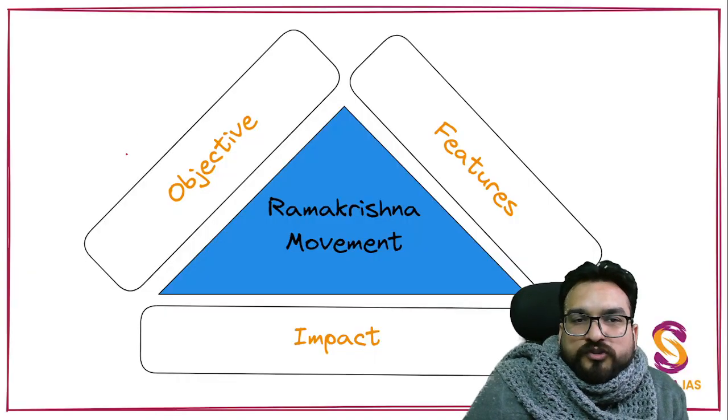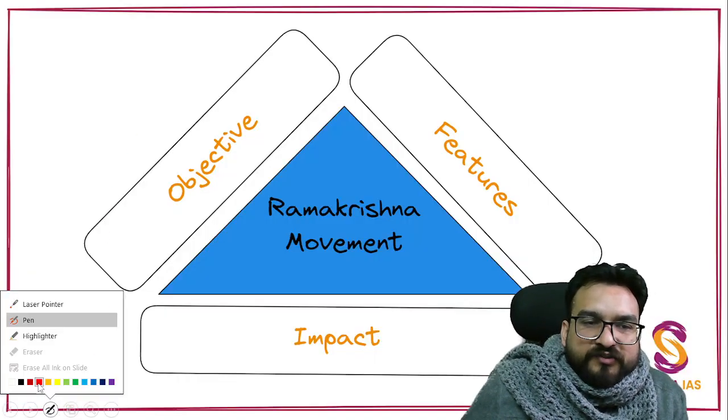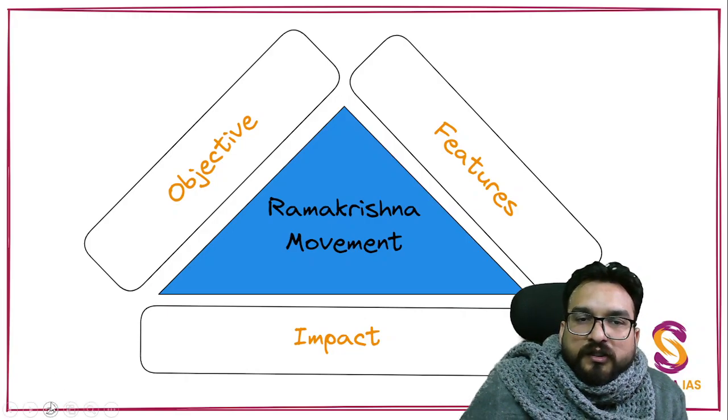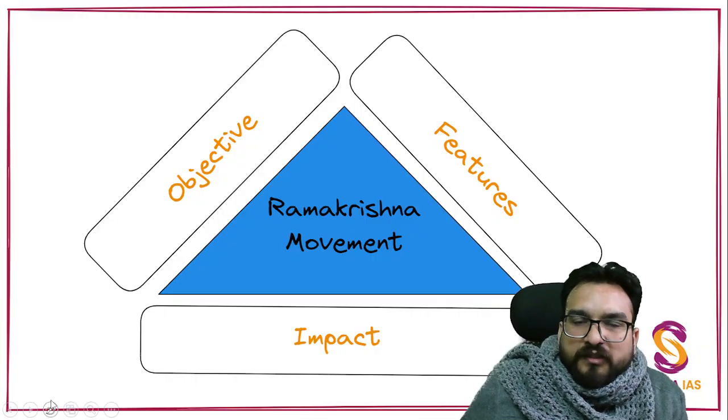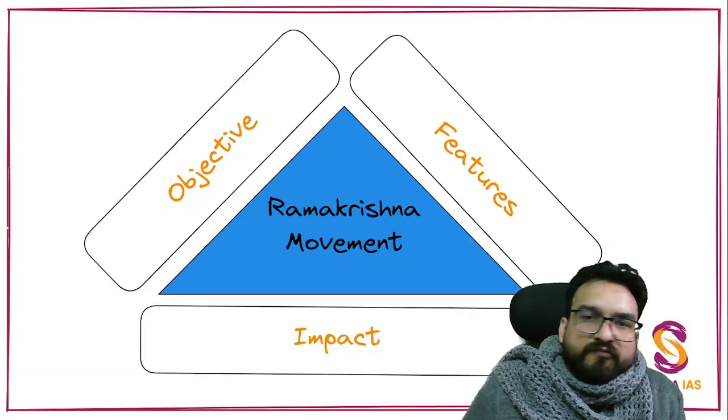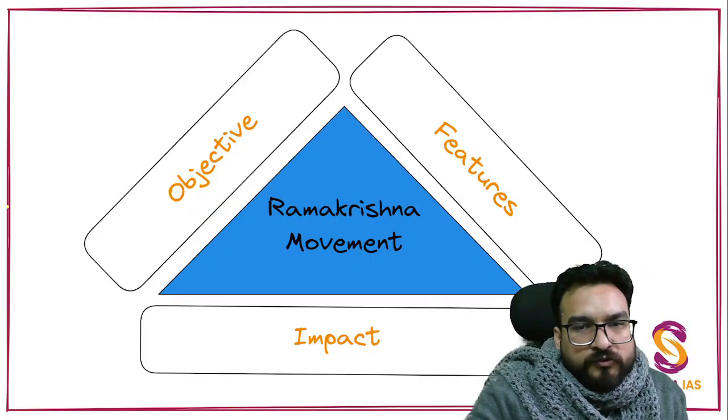Next, you have the most important movement, the Ramakrishna movement, guys. The leaders associated with this are, first of all, Ramakrishna Paramahansa and then Swami Vivekananda. So we are going to learn about two social and religious reformers from this particular movement. Can you guess the name I have already told you? Ramakrishna Paramahansa.